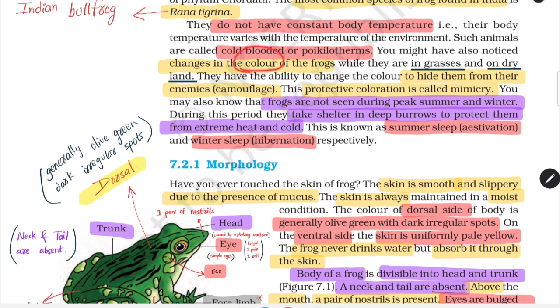Again, moving ahead. Now it's about the color of frogs. So basically, frogs change color in grasses and on dry land. Remember, where? In grasses and on dry land.